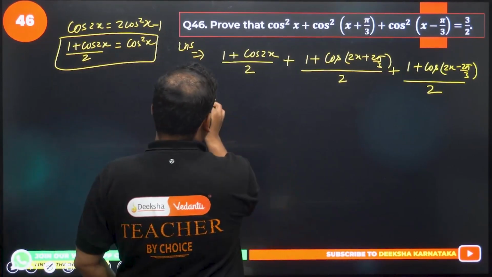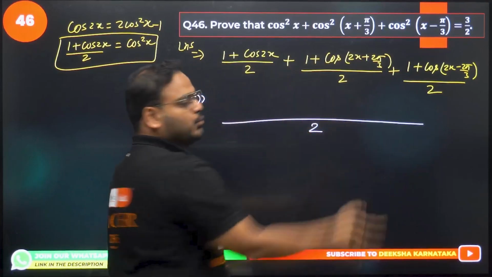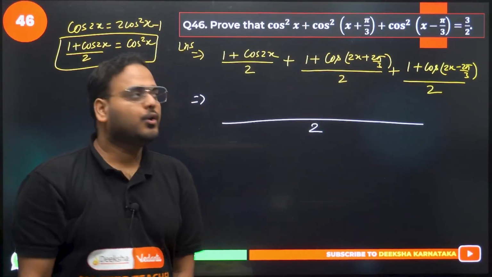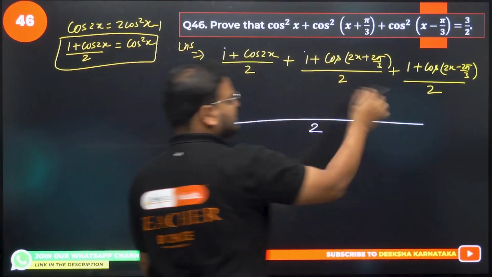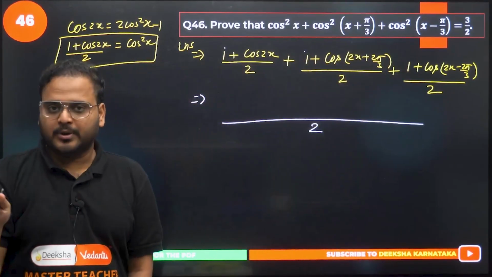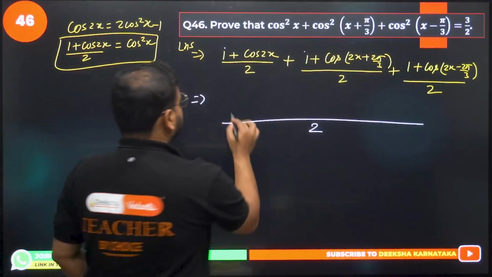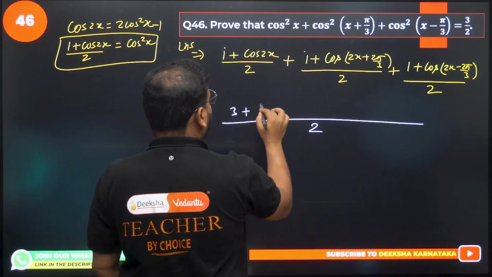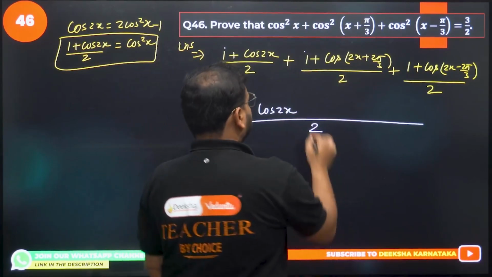So take LCM now. Next step. LCM is what? 2, 2, 2. Denominator is everywhere 2. Now take it: 1 plus 1 plus 1. Since the denominator is the same, I can add the numerators, right? So I have 1 coming 3 times, simply becomes 3. This is nothing but cos 2x. Right here cos 2x.